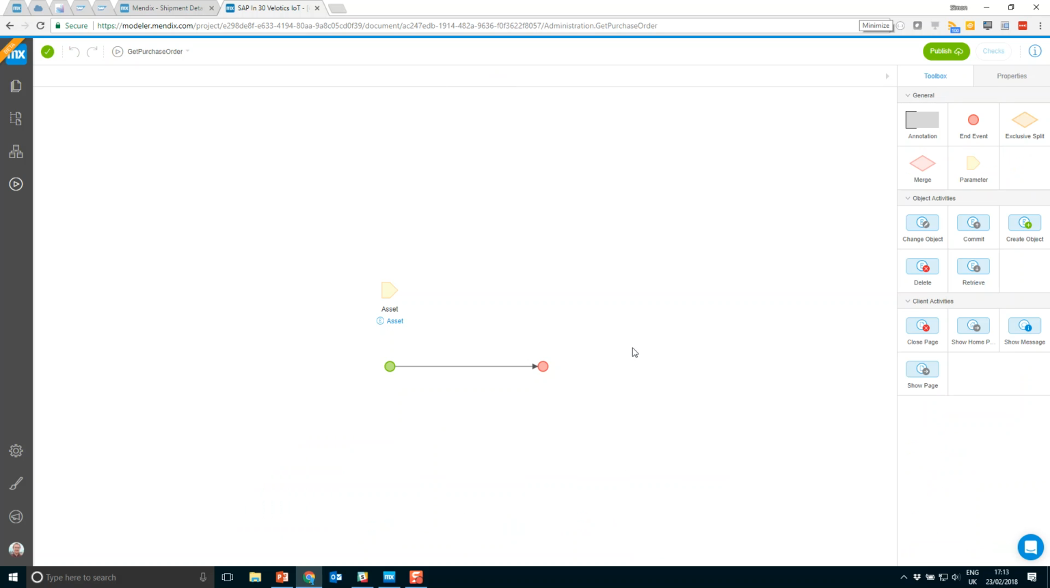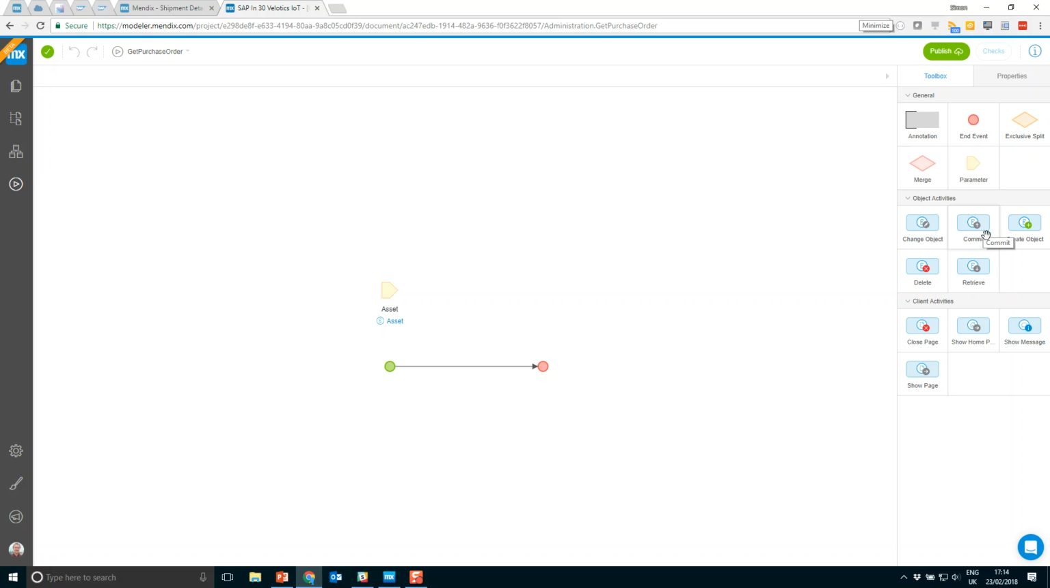So I've created a new microflow here, and in this microflow we have a parameter of an asset. We have a start and an end event. And on the right-hand side here, we have a toolbox of a number of activities and decisions that we can drag onto this workbench to build out our logic.